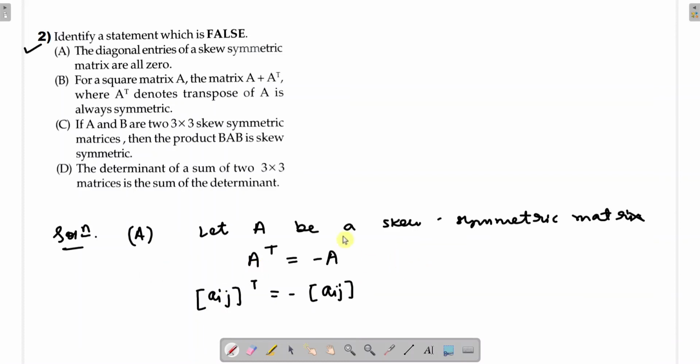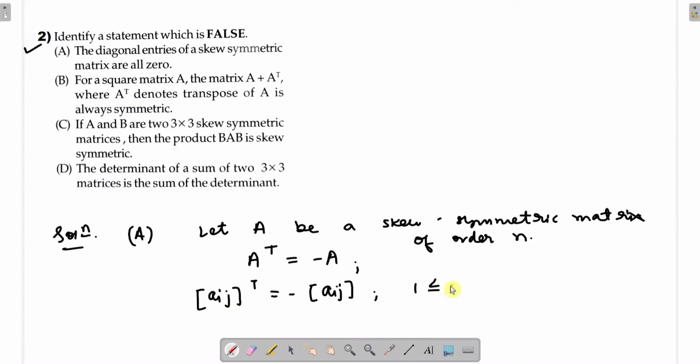So since this is a skew symmetric matrix of order n, you know that skew symmetric or symmetric matrices are always square matrices, right? Rows and columns are equal in number. So what we will get here, Aij transpose equal to minus matrix Aij.